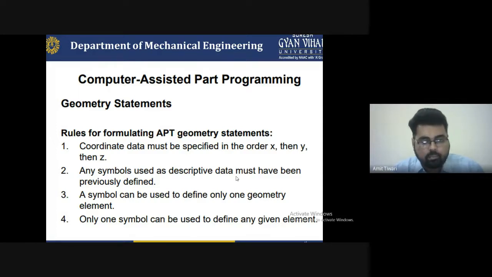Third, a symbol can be used to define only one geometry element. So a symbol can be used to define the one geometry. A single symbol or multiple symbols or different types of coding symbols can be used for defining only one geometry element.